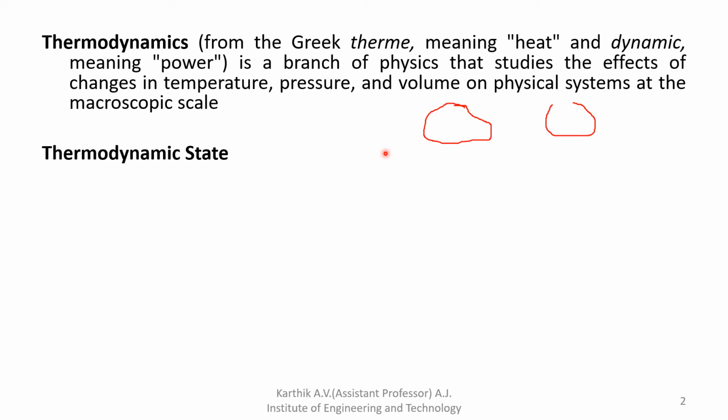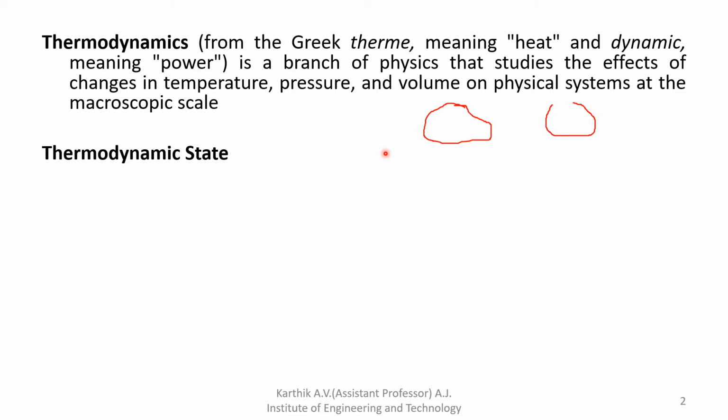So that is nothing but two different types, intensive property as well as extensive property. Intensive property is nothing but independent of the size of the system. Examples are temperature, pressure as well as density. Next, extensive property of a system. What is that extensive property? It depends on the size of the system, such as mass, volume and total energy. These all depend on the size of the system.